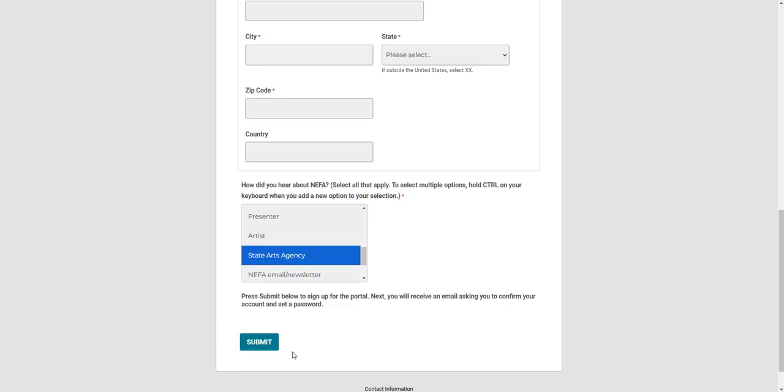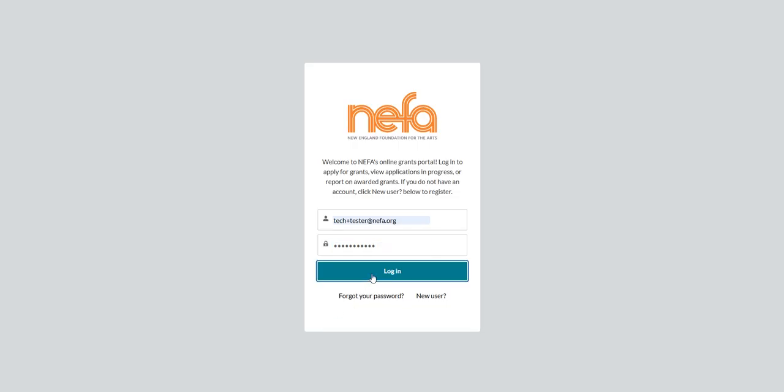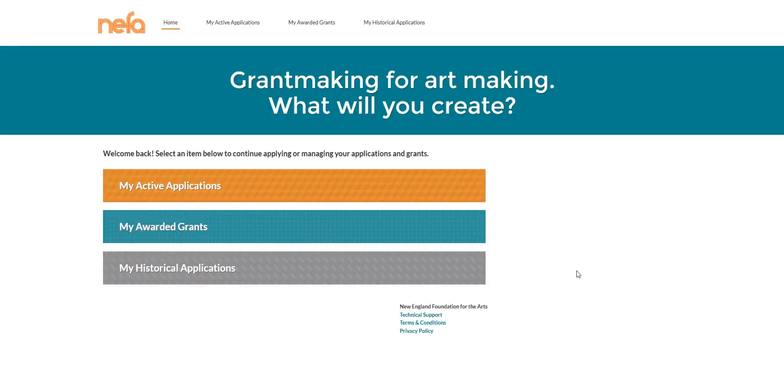You will then receive an email to the email address you entered in the Contact Information section. Click the link in the email you received to set a password. After you set your password, you may be automatically logged into the portal, or you may need to log in using the email and password you just set.